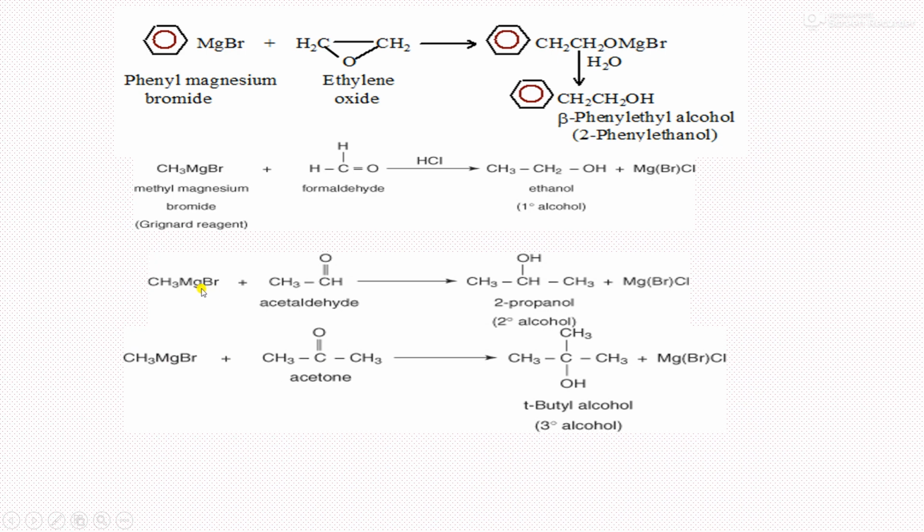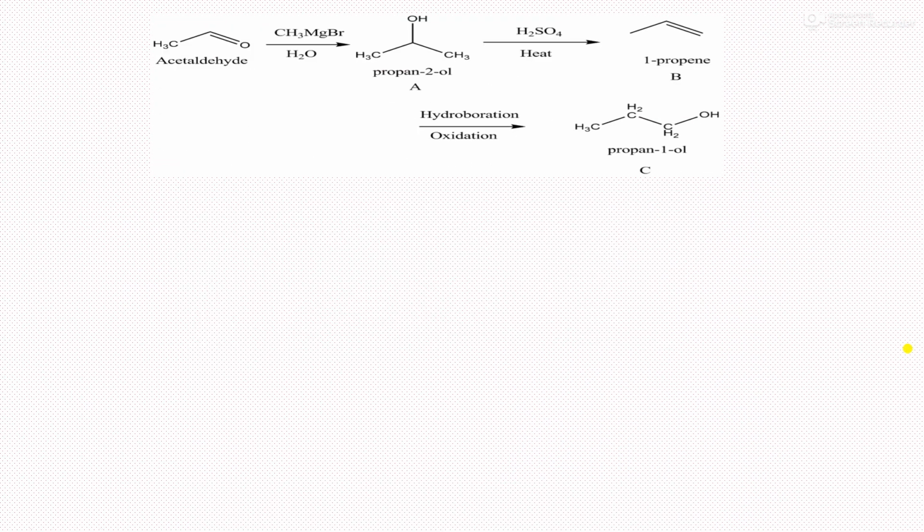Any aldehyde other than formaldehyde gives a secondary alcohol. Formaldehyde always gives a primary alcohol. You remember this hint very well. So here CH3 minus attacks this carbon, a complex forms, and finally in the presence of acid we get tertiary butyl alcohol and MgBrCl again. So likewise we can synthesize different types of alcohol.